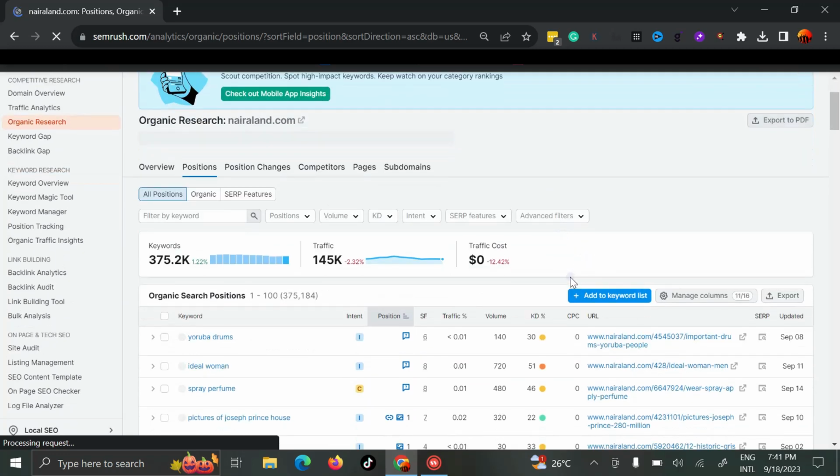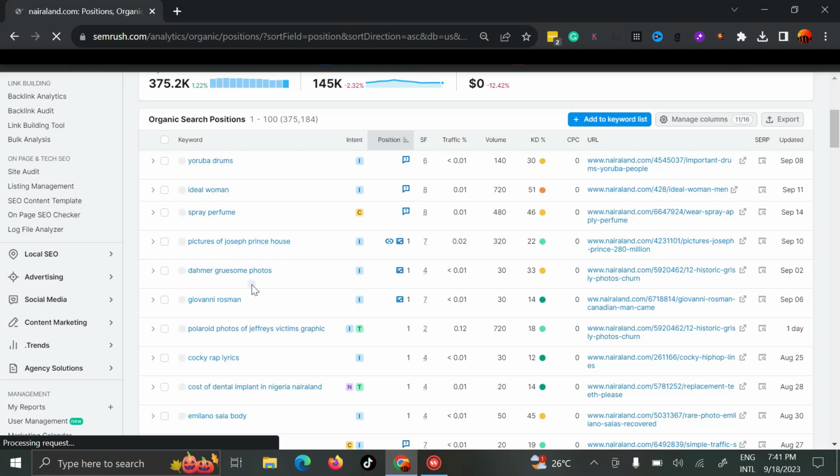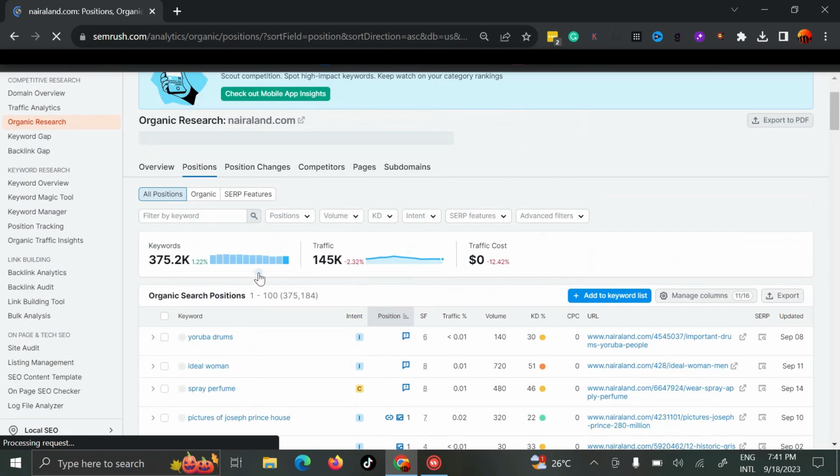All right. What I will do is filter. These are the keywords that they are ranking for. You can actually start up a niche. Some is ranking for Yoruba drums, even snippets, picture of Joseph Prince house. But we're talking about cars.